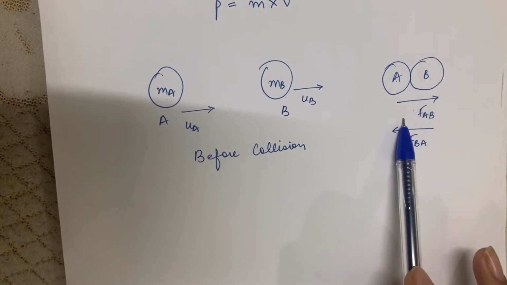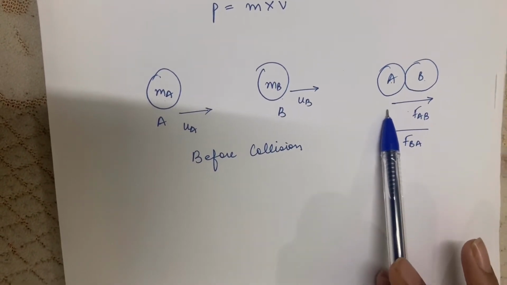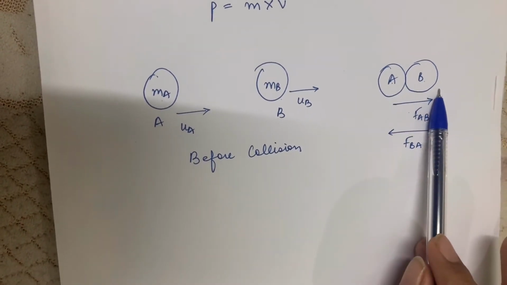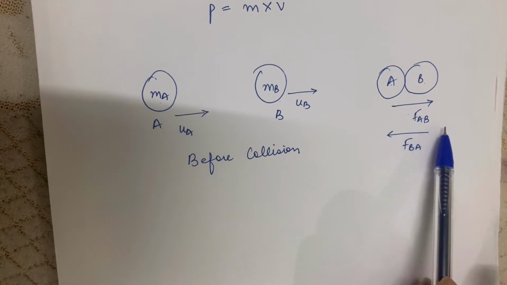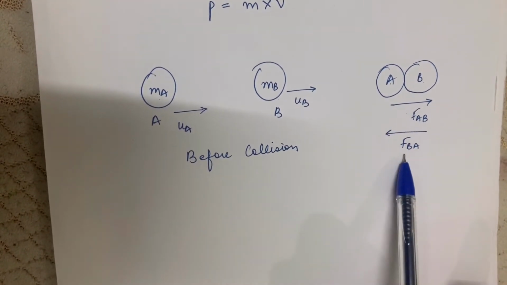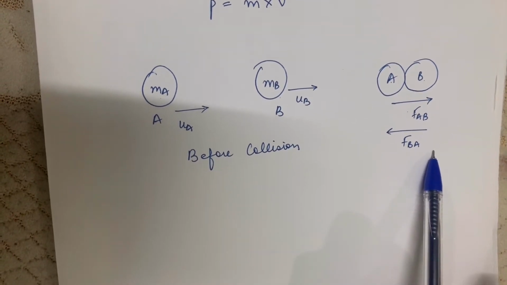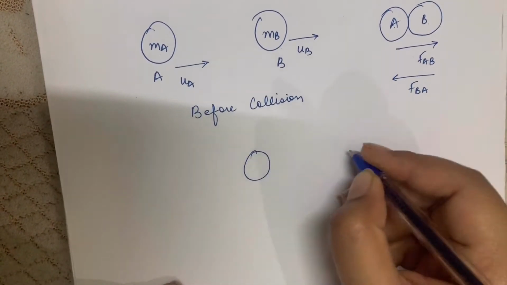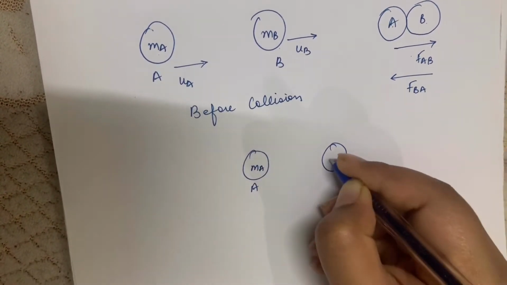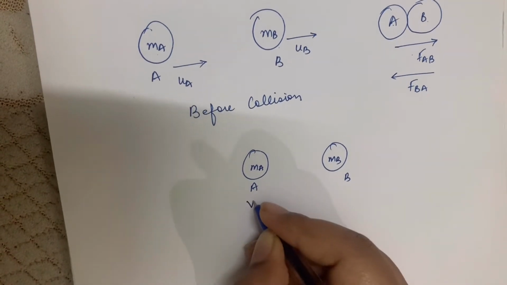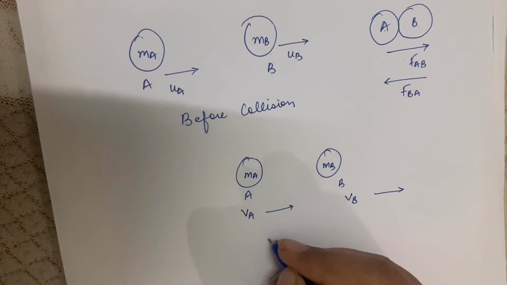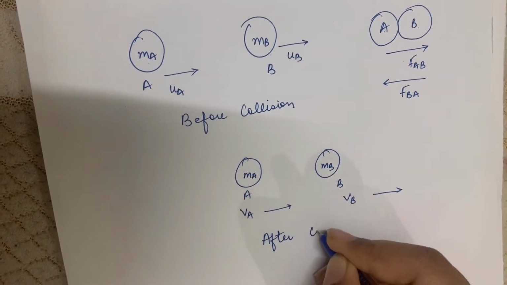Now let us say they collide with each other. During the collision, ball A will exert a force on ball B. I name it as FAB. And in a similar way, ball B exerts a force on ball A and I name it as FBA. Now, after collision, suppose these objects A and B having mass ma and mb are moving with velocity va and vb respectively. This is the scenario after collision.